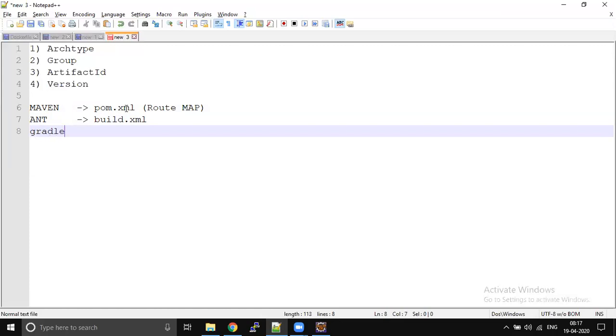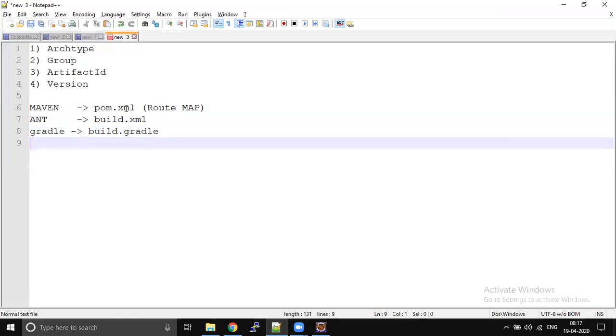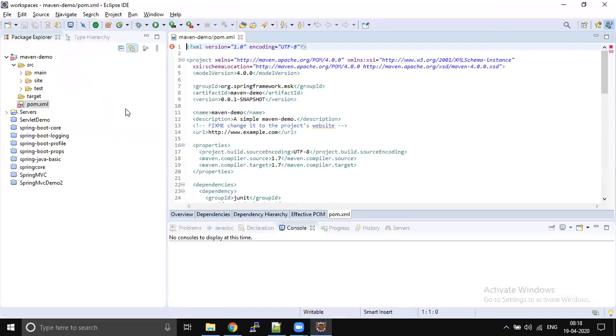So I think it's build.gradle. Okay, so build.gradle file. Similarly, when you are working with some other build tools, they have their own configuration file. When it is coming to Maven, the configuration file is pom.xml, and the letters are in small case, pom.xml.